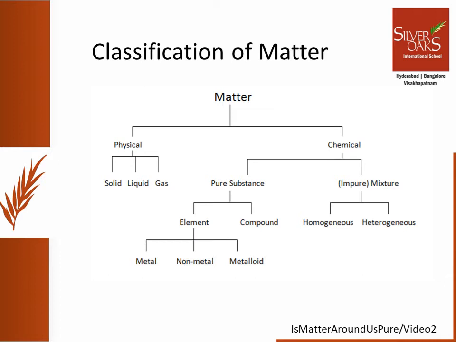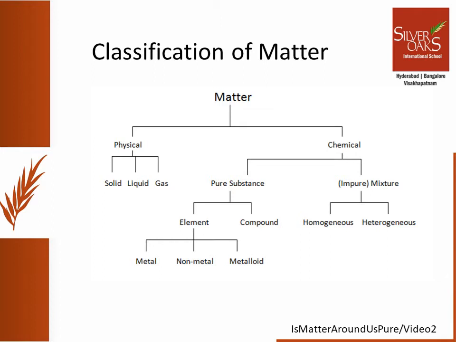Elements are those which are made up of the same kind of atoms. Elements are further classified as metals, non-metals and metalloids. Compounds are those substances in which two or more elements are chemically combined in a fixed ratio. Although compounds have two or more elements, we still keep them under pure substance because when we look at the molecules of the compound, all the molecules are the same. For example, when we take a glass full of water, all the molecules will be H2O. That's why we keep the compound under pure substance.